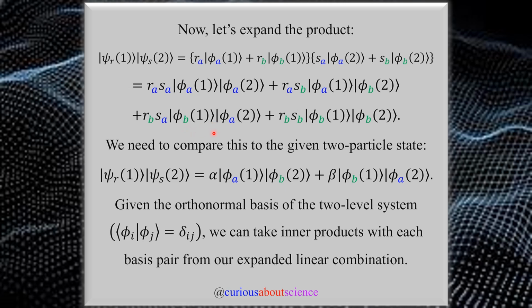So what we also need to do is look back at what the linear combination was in the question itself. So compare this to the given two-particle state where you have some coefficient alpha with A1, B2, and then some coefficient beta with B1, A2. So A and B and 1 and 2, they switch throughout this whole thing. It's a lot to keep track of, so definitely be very patient with this.